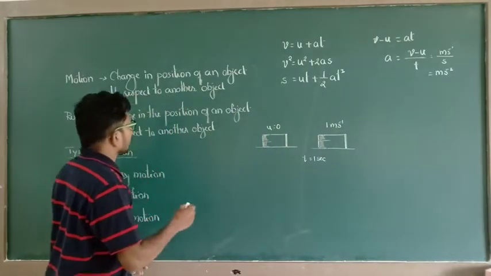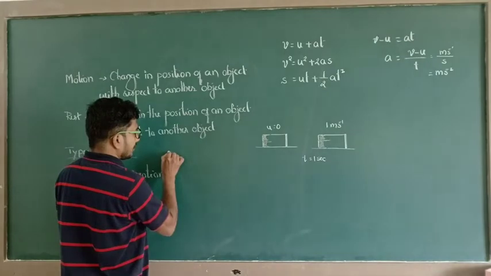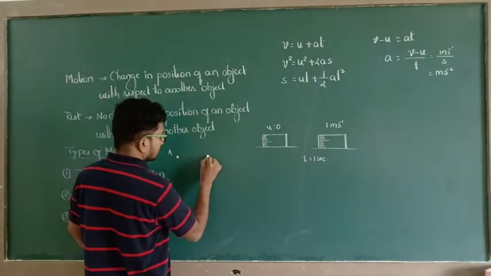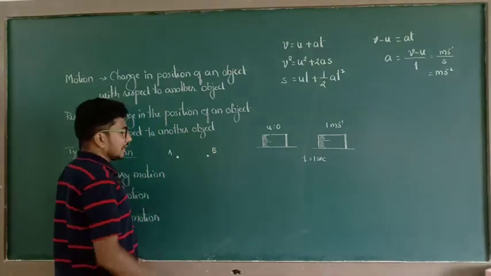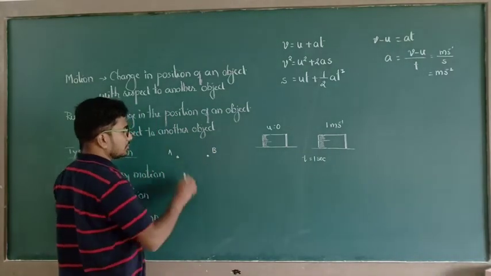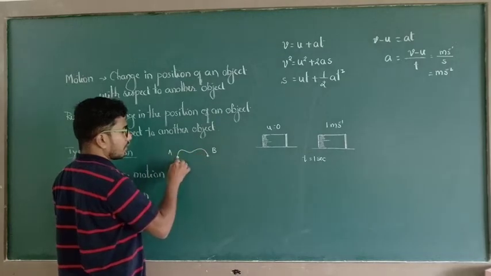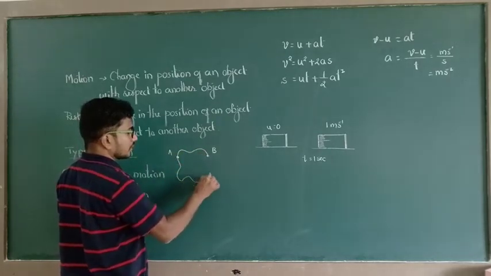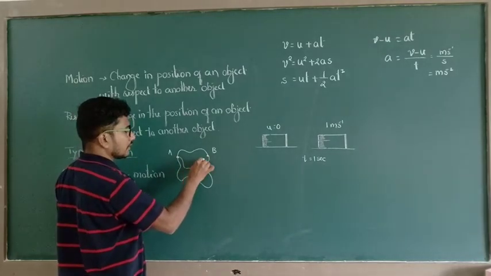So here, the distance between object A and object B. Now I am going to reach this object B in this way, or in this way, or in this way.